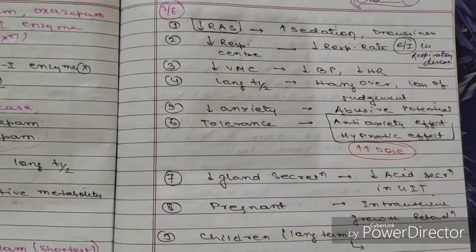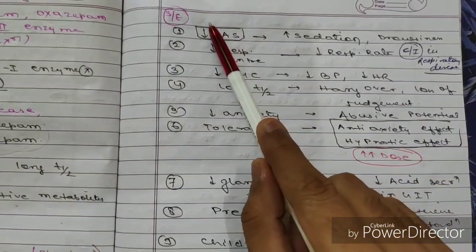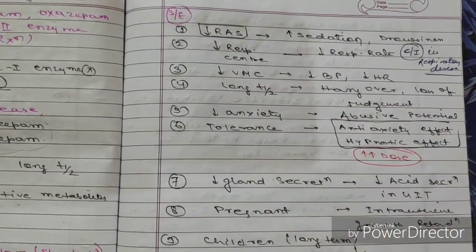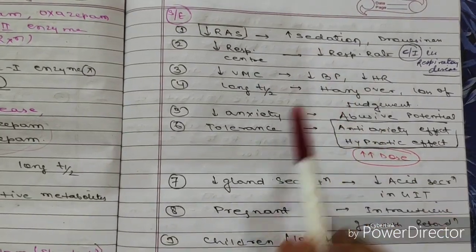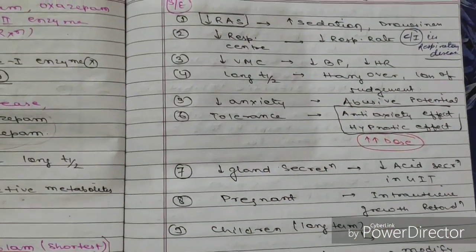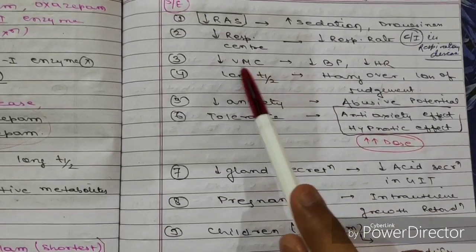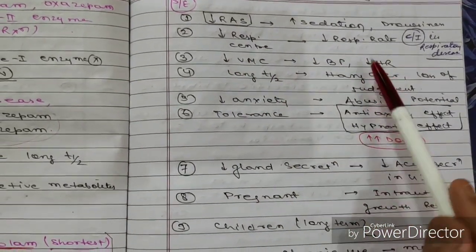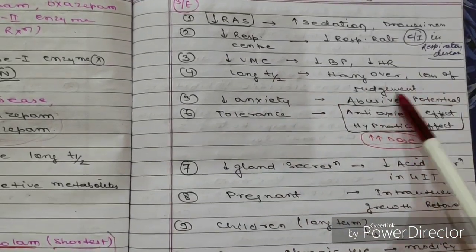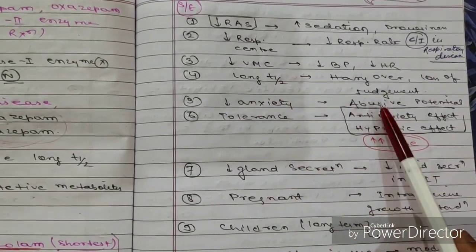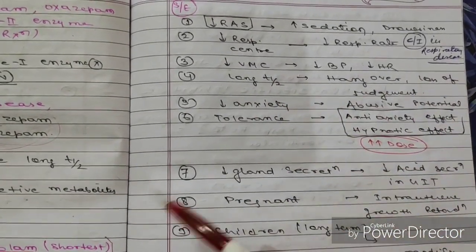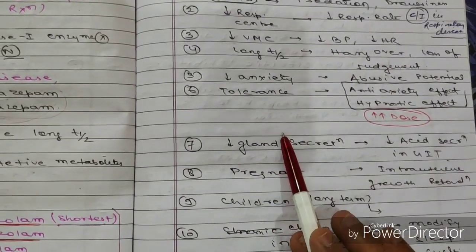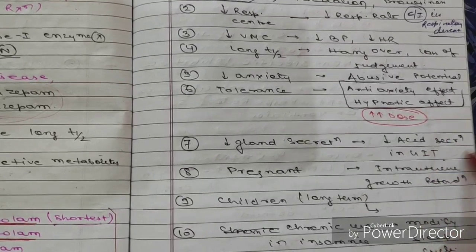Now coming to the side effects of the benzodiazepines. It suppresses the RAS as we have discussed, so increases sedation and drowsiness. It can also depress your respiratory center, so decreases respiratory rate, so contraindicated in any patient who has respiratory disorders. Depresses the vasomotor center, so decreases BP and heart rate. Long half-life, so hangover and loss of judgment will be there. Decreases anxiety, so may have abuse potential as we have discussed. Tolerance also develops. Decreased glandular secretion, so decreased acid secretion in the GIT.